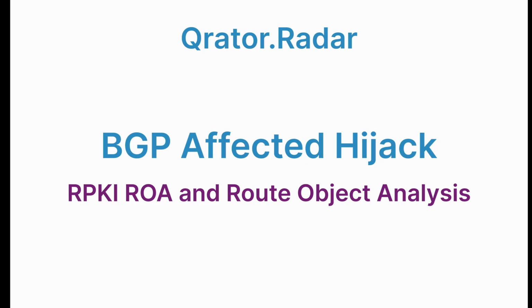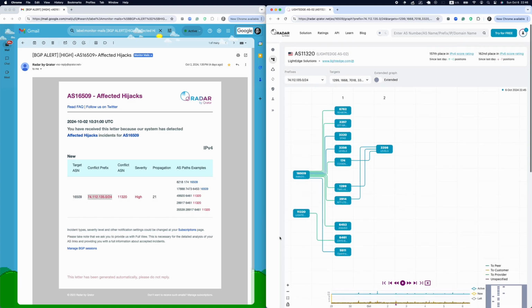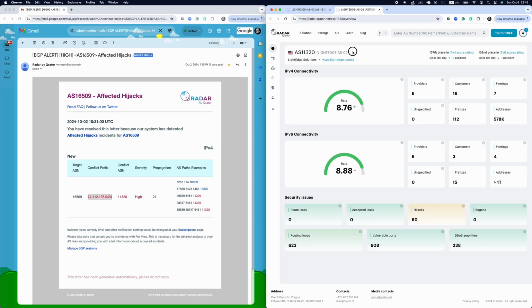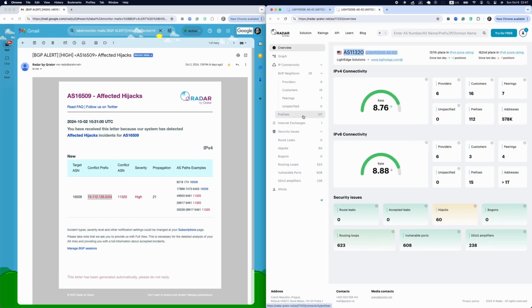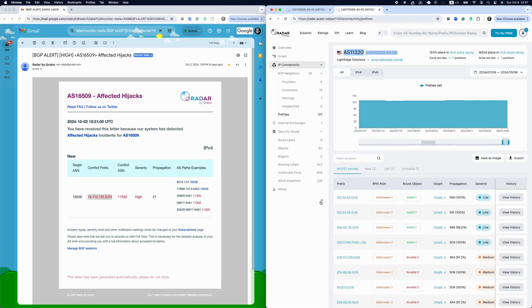In this video, we will review the resource public key infrastructure, root origin authorizations and root object analysis of the affected hijack. Let's manually check the legitimacy of the prefix announcement by Autonomous System 11320. To do this, we go to the Autonomous Systems page, which contains a list of all the prefixes it announces to the Internet. We paste our prefix here.